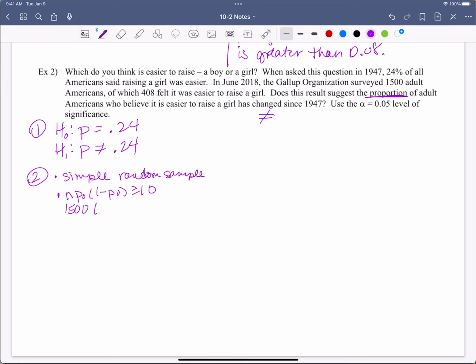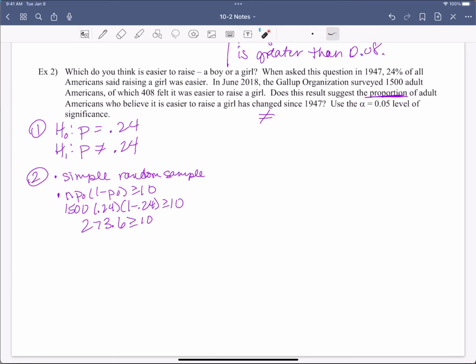Times that 0.24, times 1 minus that 0.24. Plug that into your calculator. What do you get? I get 273.6. Do you get that too? Is that greater than or equal to 10? Check.